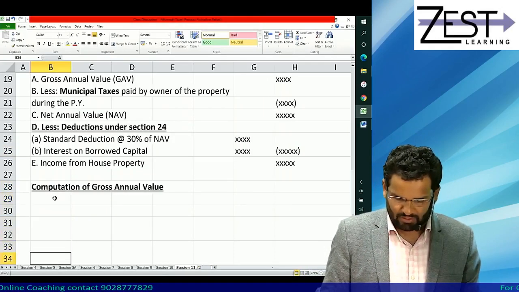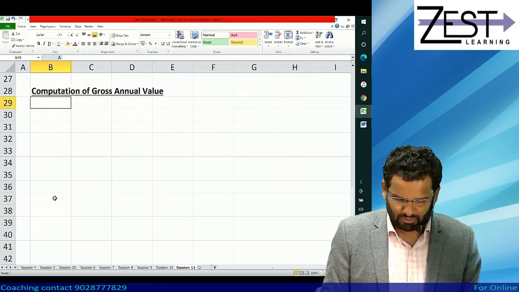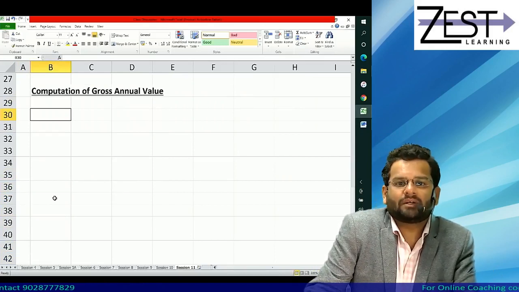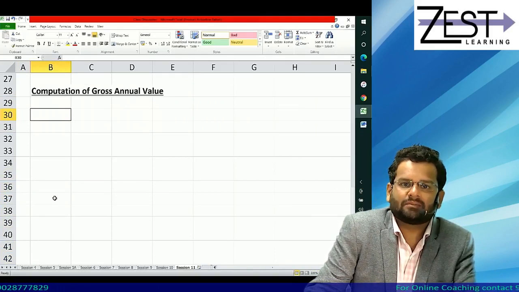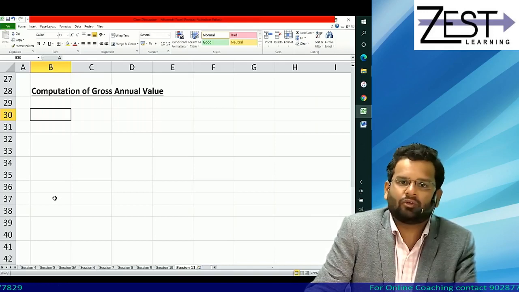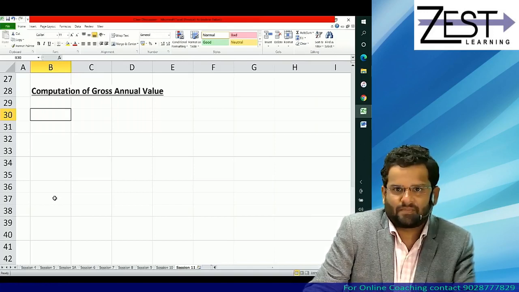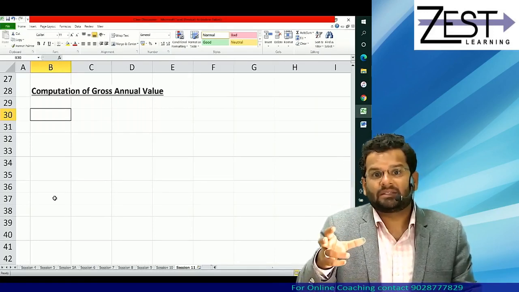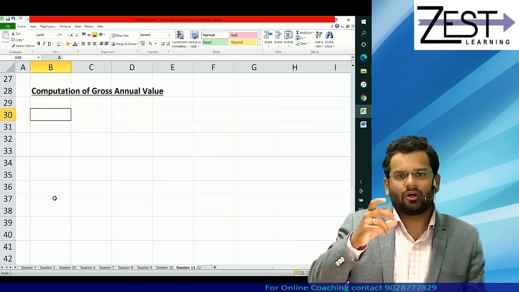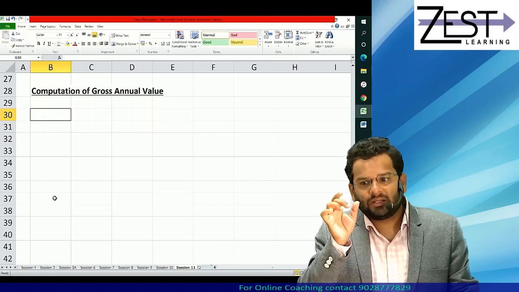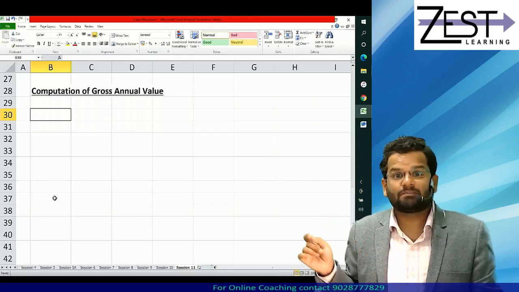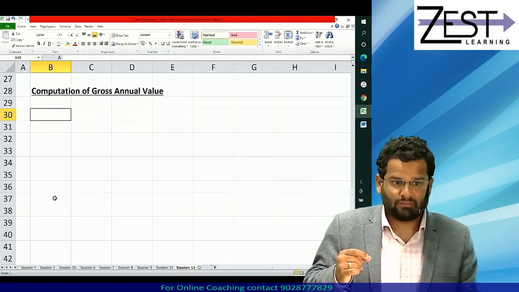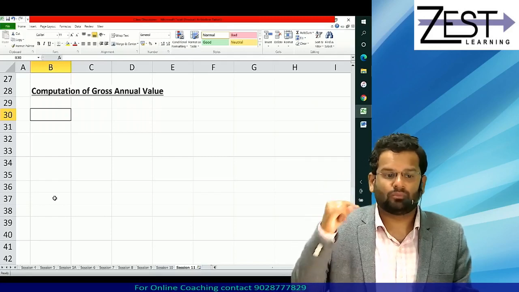So let's first go ahead and see how exactly to compute GAV. See, mind you, understand this way, government could have directly said that charge to tax the rent which is received for the property. But then what people might do is they might try to hide the exact rent they are getting. So what government does is they say that your actual rent should be compared with the expected rent, and you are supposed to declare that as GAV, whichever is higher of the two.